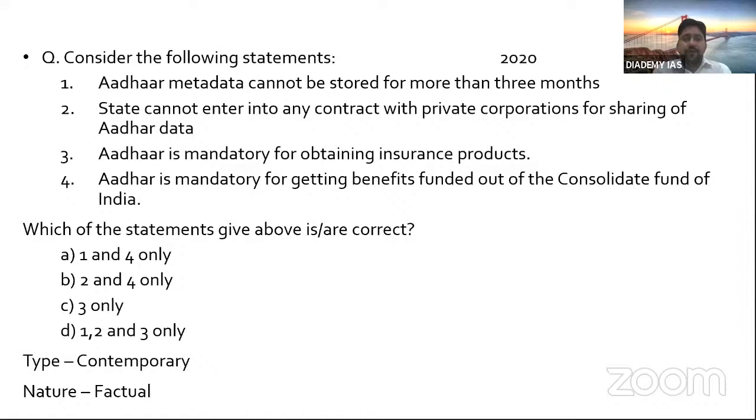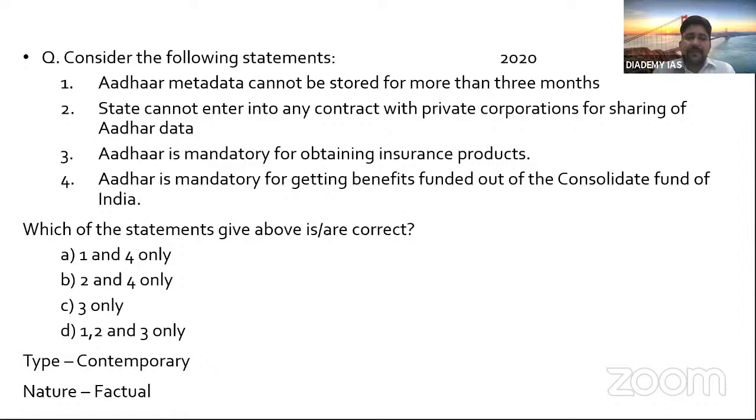So see, you can eliminate option 3. Aadhaar is mandatory for obtaining an insurance product. There is nothing like that. It is not mandatory. The Supreme Court said so in its judgment. So where there is option 3, you can eliminate. So C and D are ruled out. Then you remain with 2 options, A and B, right?